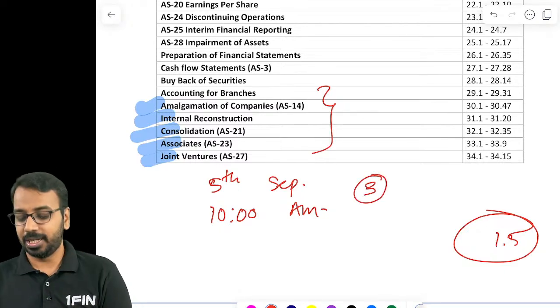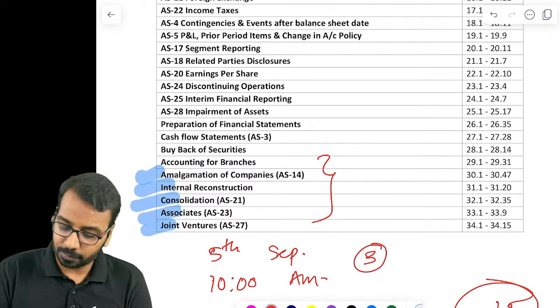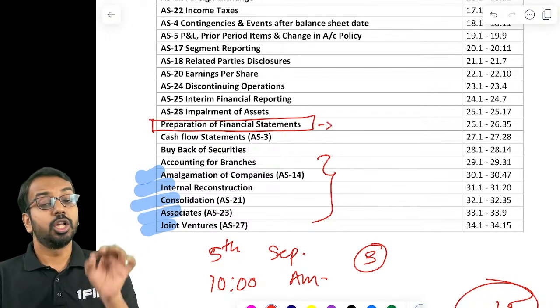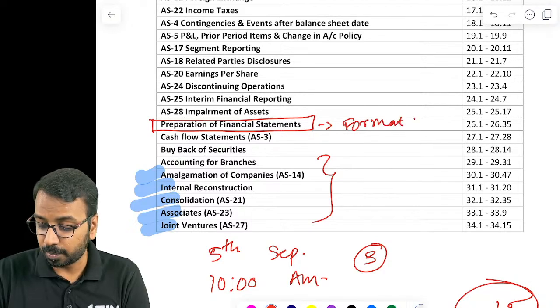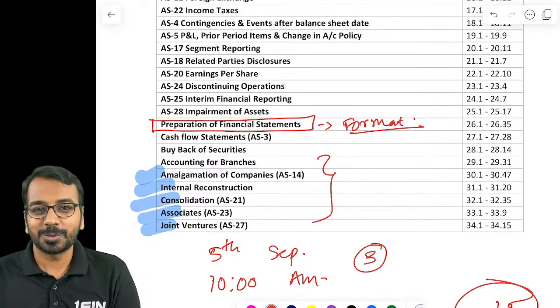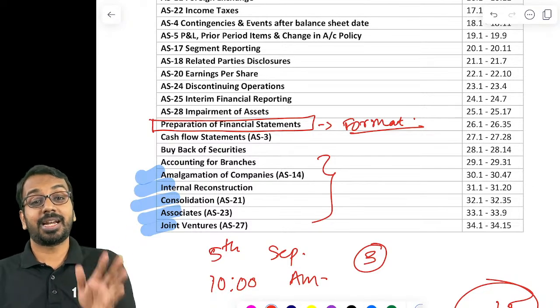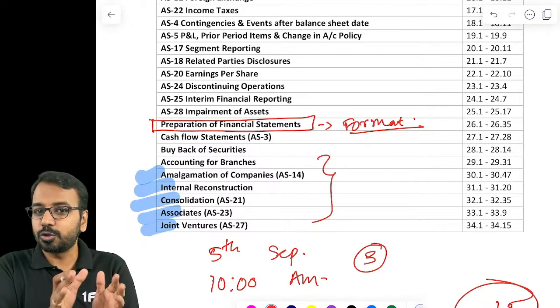Now, what you should do in 3 days is, on day 1, on the first day of revision, you should start with preparation of financial statements, and in this chapter you should only be doing the format. You should revise and remember the format. So what about adjustments? See, final account adjustments you have been doing since your 11th standard, 12th standard foundation. So there is no great new adjustment that you should be aware of.